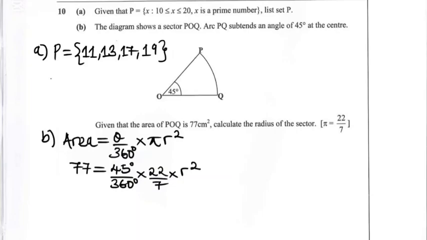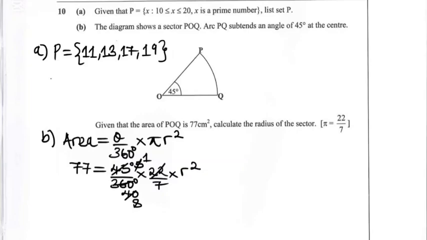We can simplify this. 45 degrees and 360, this can divide by 9. So 9 into 45, that gives 5 on top there, and 9 into 360 degrees, that gives 40. Then for 5 and 40, 5 can go into 5 once, and 5 can go into 40 8 times. Then 8 and 22 can simplify. We can divide 2 into these numbers.